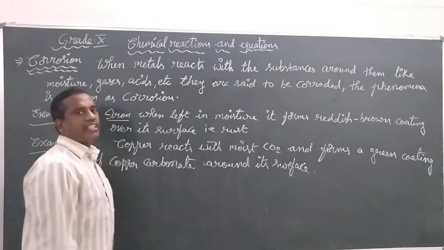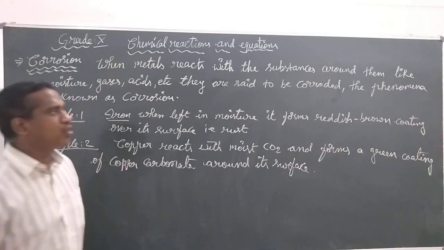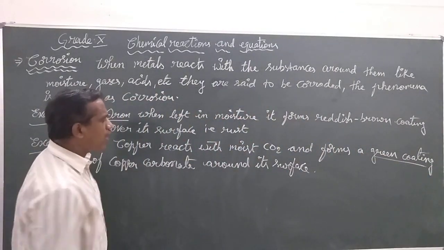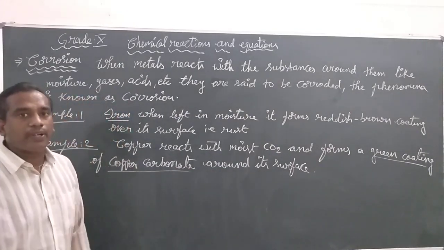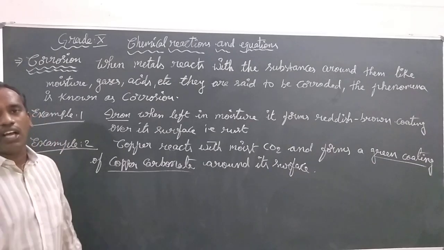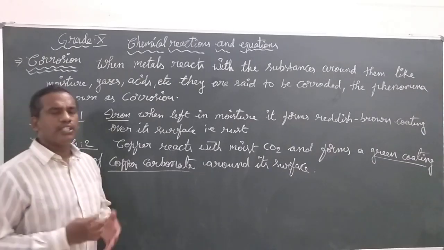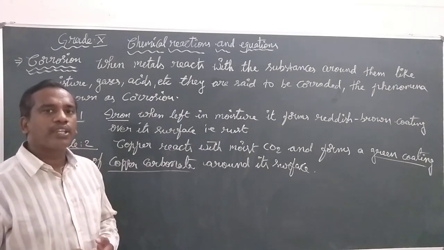So what is the change in color with the copper we observe? The change in color is from brown to a green coating. Here, what is the product that is formed? It is forming copper carbonate around the surface of the metal. Not only this, do you observe any silver articles at your home?